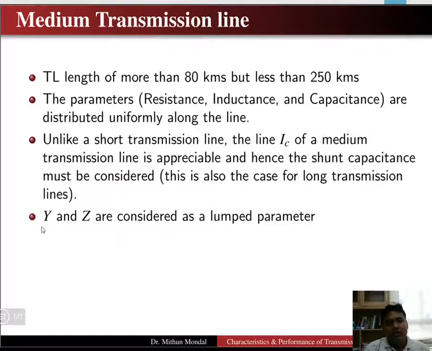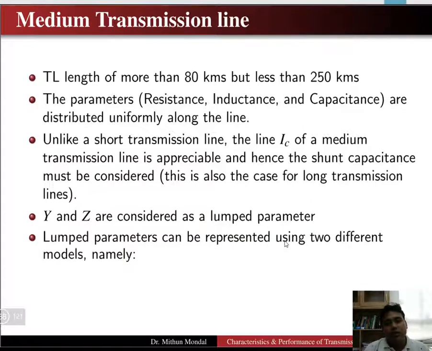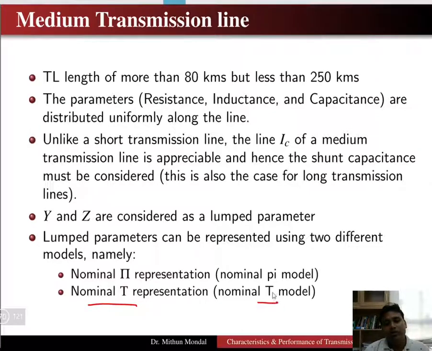Now the series parameter Z and the shunt parameter Y are considered as lumped parameters. So the parameters are uniformly distributed but they will be considered as lumped parameters for modeling purposes. Lumped parameters in a medium transmission line are generally modeled in two different ways. One is known as the nominal pi representation or nominal pi model. Second is the nominal T representation or nominal T model.